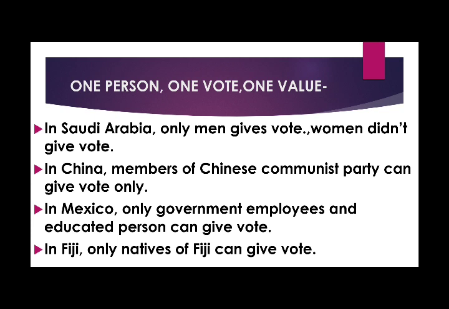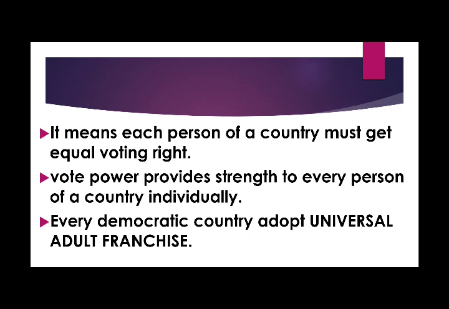But as per the feature of democracy, one person, one vote, one value, what should exactly be done? Each person of the country must get an equal voting right without any discrimination, without seeing whether a person is rich, poor, male, female, educated, uneducated, a government employee or not, or belongs to any area or not. These things should not matter in this feature. According to this feature, these things don't matter in democracy.